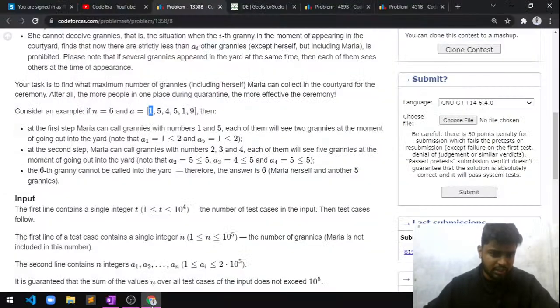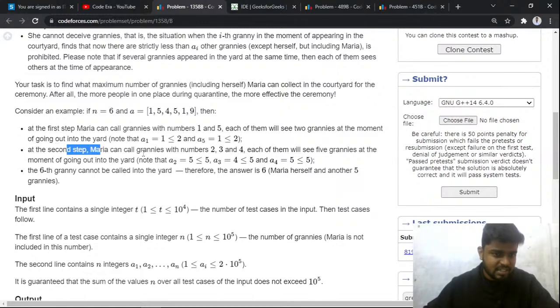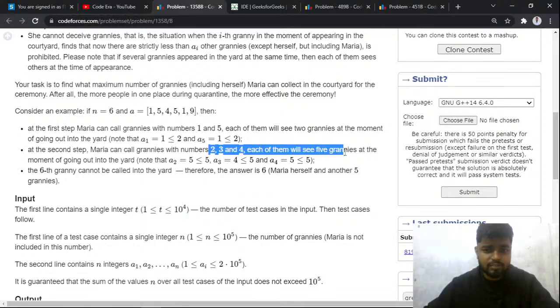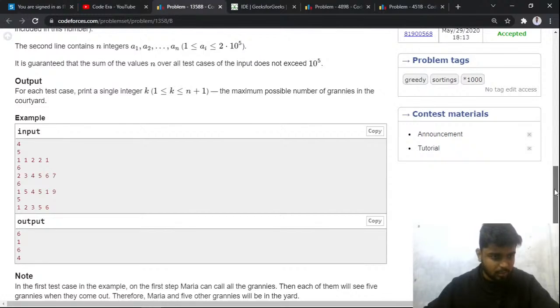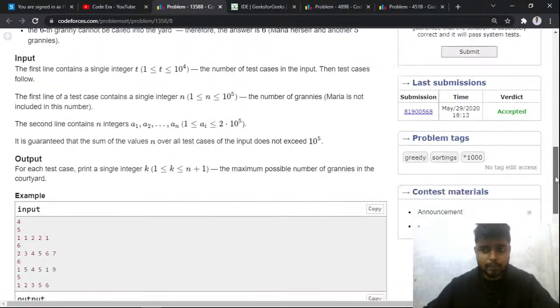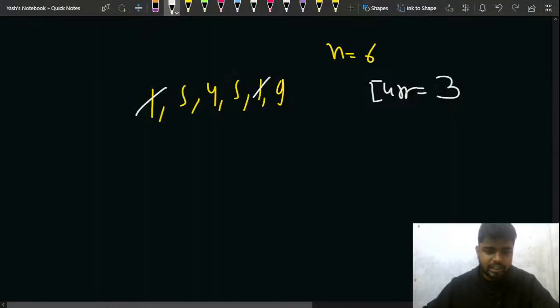So let's read the statement further. It says that at the second step Maria can call grannies 2, 3 and 4, and each of them will see 5 grannies at the moment of going out into the courtyard, right? So what will the total number of grannies be in this case? The total will be nothing but 6, right? 3 are already there. Now she calls these grannies, these 5, 4 and 5. So there are 3 grannies.